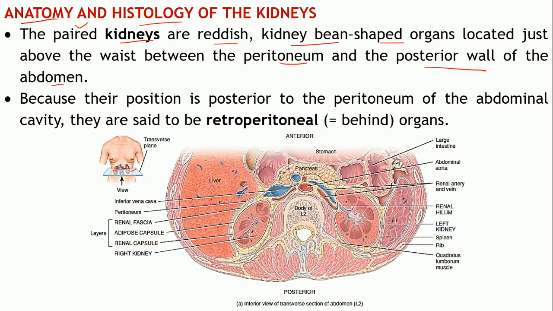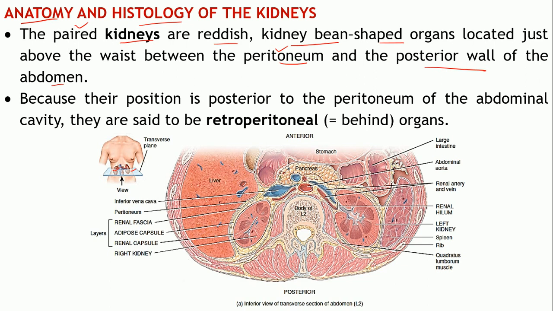Now what is a peritoneum? We have dealt with this peritoneum when we covered the gastrointestinal tract, right? So it is mostly covered by different layers of peritoneum, which anchors these abdominopelvic organs to the walls, the surrounding structures and the walls.